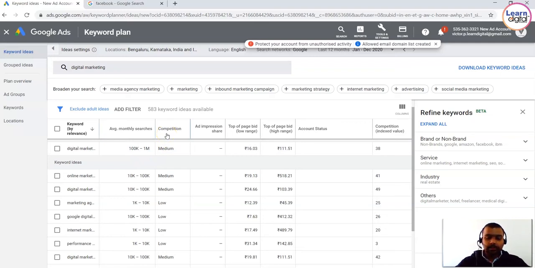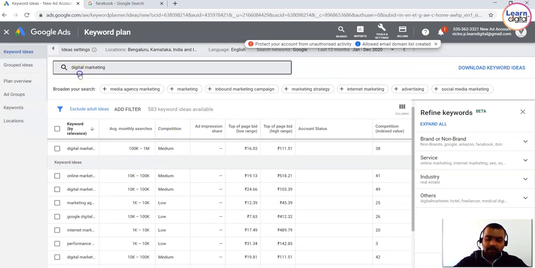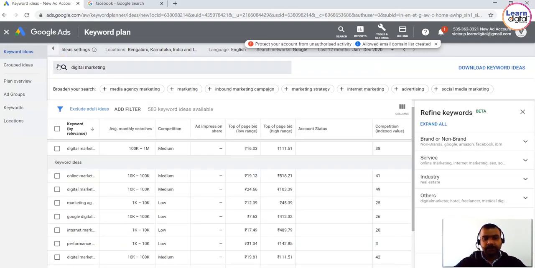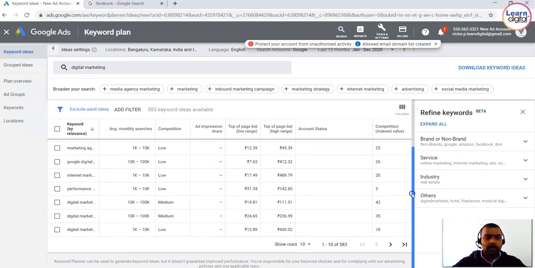Competition level. Now what is competition level? There are a lot of business people who are fighting for this particular keyword. Fighting in the sense they are competing on search engines. When you talk about high, you have to spend more money and compete with more people to place yourself at the top. Similarly, you can see the top of the page bid, high range and low range. These are really important.